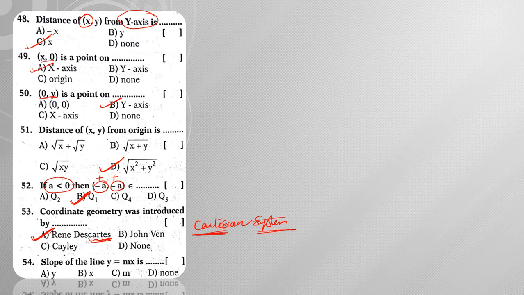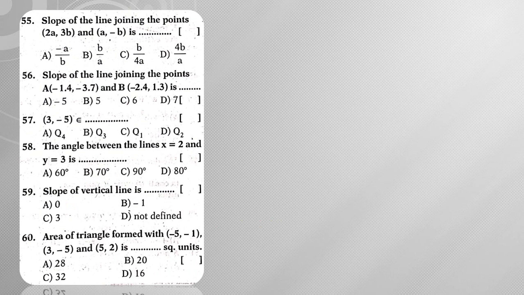Next, the slope of the line y is equal to mx is, so here slope is m, hence the slope is m here. Next, the slope of the line joining the points. So when two points are given, slope is given by y2 minus y1 by x2 minus x1, which is nothing but minus b minus 3b by a minus 2a. Minus b minus 3b is minus 4b by a minus 2a is minus a. So minus minus will get cancelled, hence the answer is 4b by a. Option D will be my answer here.